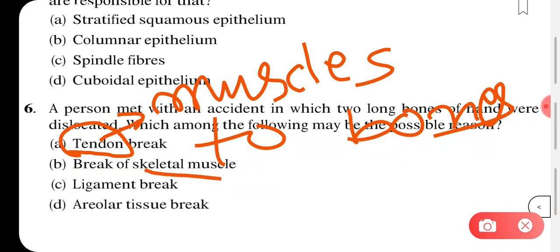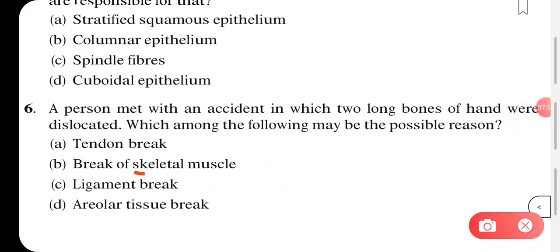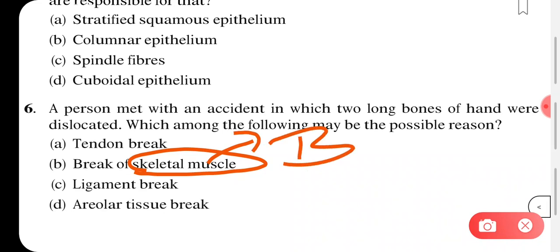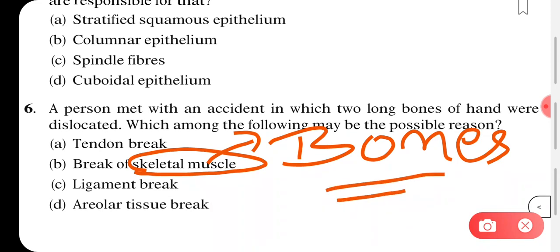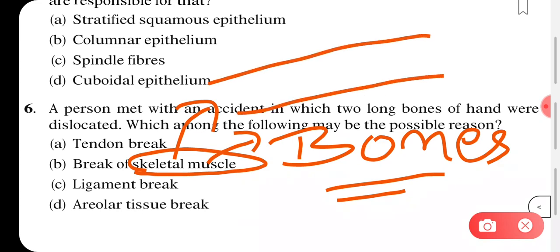Next one is skeletal muscle. What do you understand from the term skeletal muscle? These are the muscles that are attached to our bones and help in movement. They are cylindrical in shape and striated, with light bands and dark bands present in them.